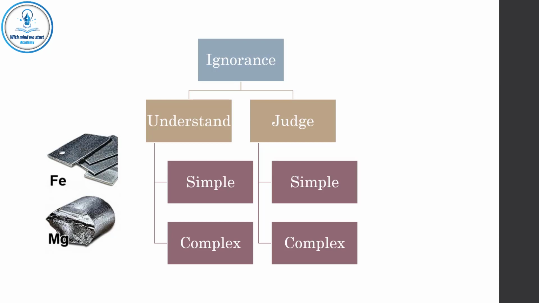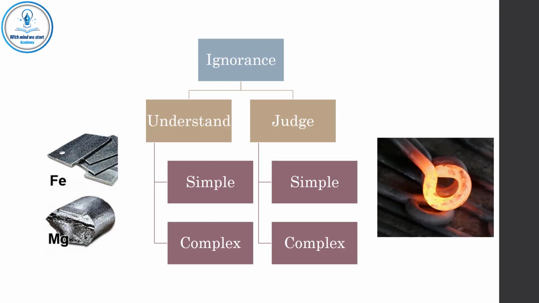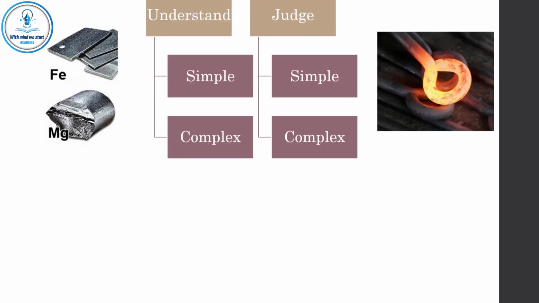If someone can't judge whether iron expands by heat or not, this is simple ignorance in judgment. But if he judges that iron doesn't expand by heating, this is complex ignorance in judgment.